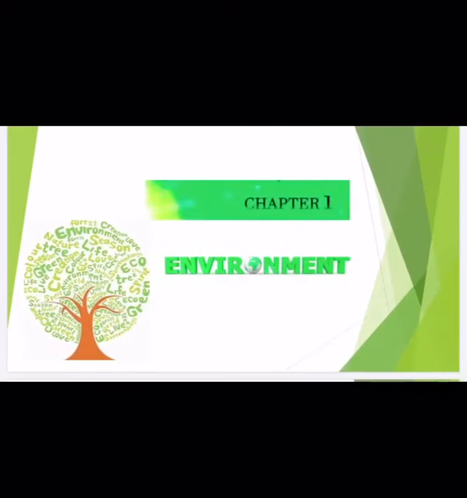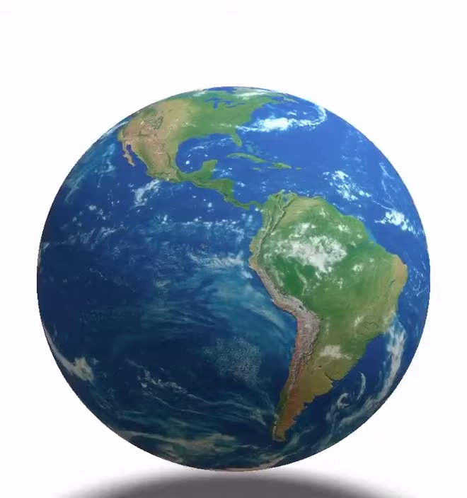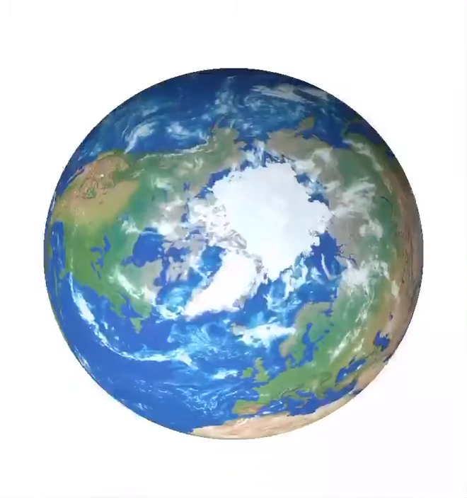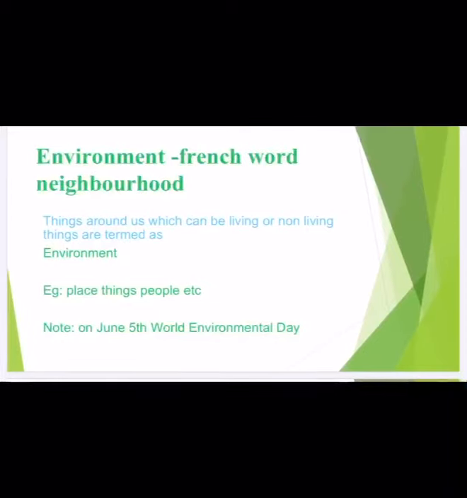The Chapter 1 Environment. The environment, in simple words, is our earth. What are the things that surround us on our earth? They are called the environment. The word environment has come from the French word for neighborhood. The families that live near you are called the neighborhood. In the same way, the environment is also called a neighborhood.